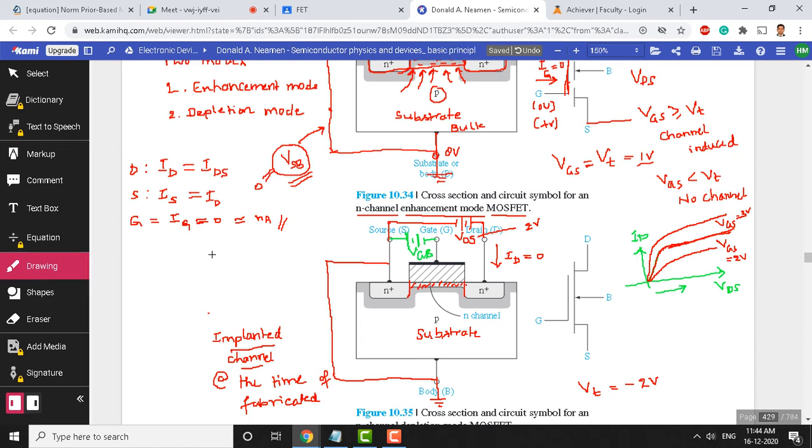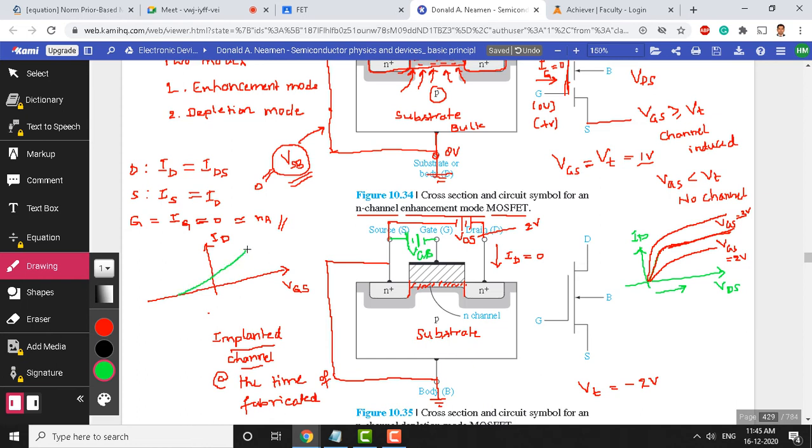This is a graph for a depletion device. X axis is gate to source voltage, y axis is drain current. The graph looks something like this. It's a depletion mode device, therefore the graph will be something like this.